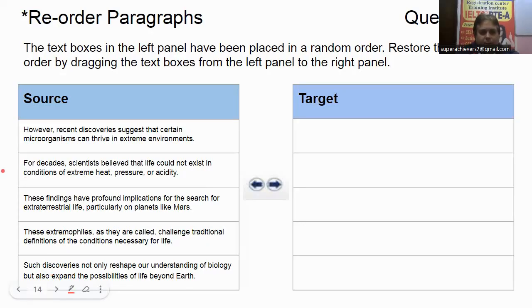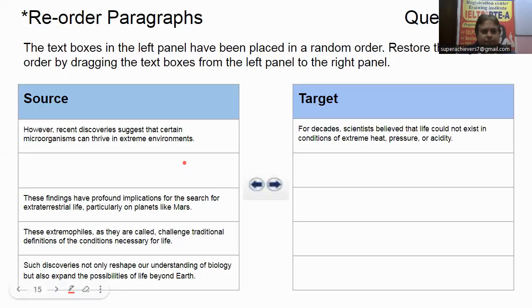So let us read the second stanza intensively. For decades, scientists believed that life could not exist in conditions of extreme heat, pressure, or acidity. So this is a perfect introduction, right? Open statement without linker or connector. So I will drag and drop here. And now as per the argument concept, let us check other.